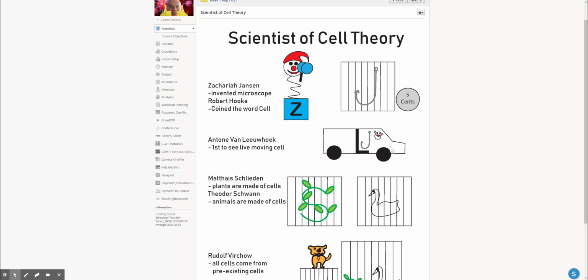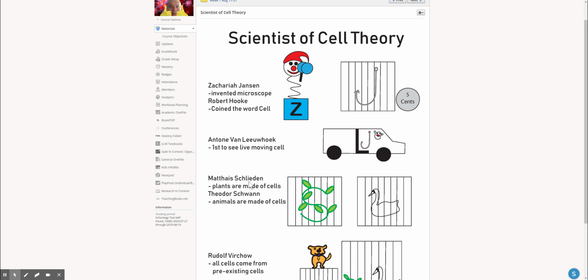A couple other scientists, Matthias Schleiden. The S stands for Schleiden. Matthias Schleiden made the statement to cell theory that all plants are made of cells. So this S is made of the plants, and here we see the cell. Hopefully you can connect all this together. Matthias Schleiden was the first one to say that all plants, you see this is a plant, are made of cells, are all composed of cells.